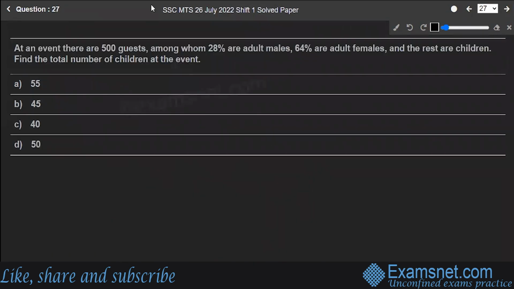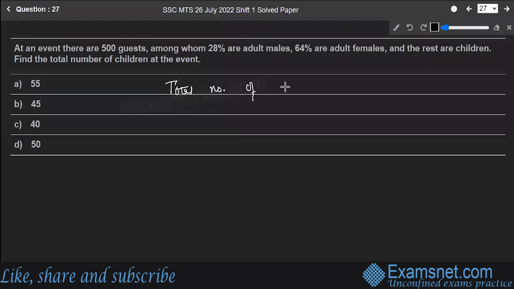Question number 27. At an event, there are 500 guests, among whom 28% are adult males, 64% are adult females, and rest are children. Find the total number of children at the event. So it's a pretty easy question, right? Over here, the total number of guests is 500.